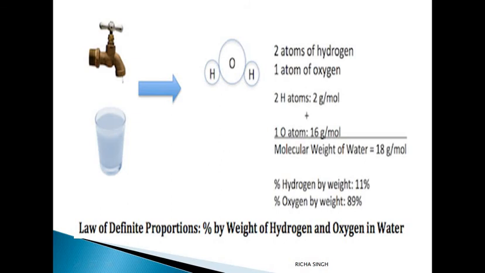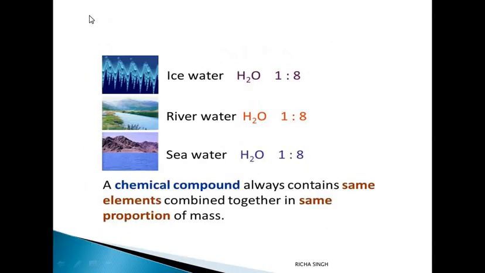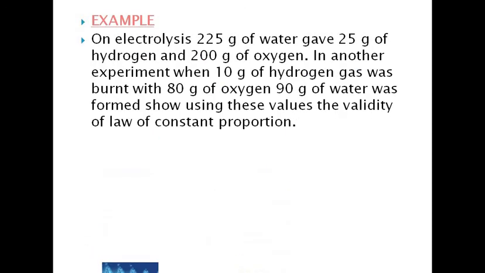And it will be 1:8 always for whatever source of water is used. For example, if you are using ice water, river water or sea water, whatever water is being used, the proportion of hydrogen to oxygen will always be 1:8. It is not going to change in any case. This law proves law of constant proportion.